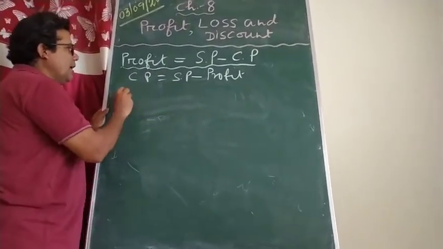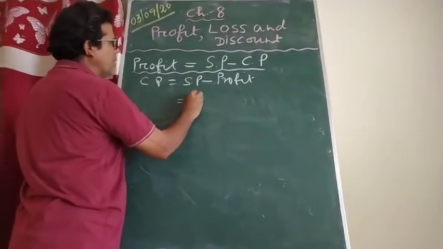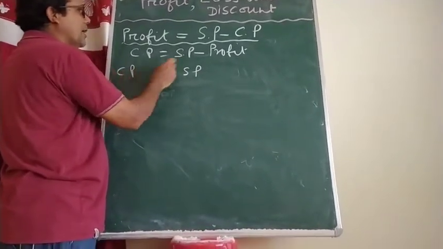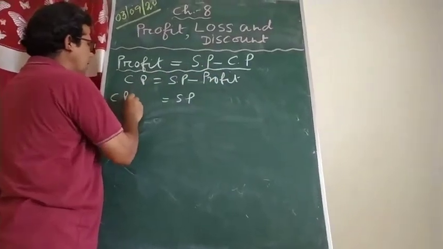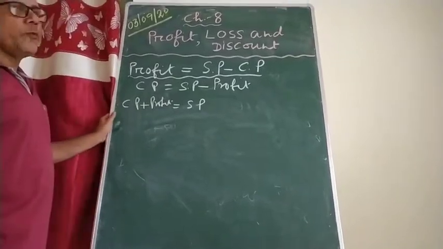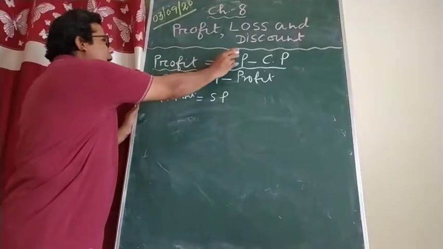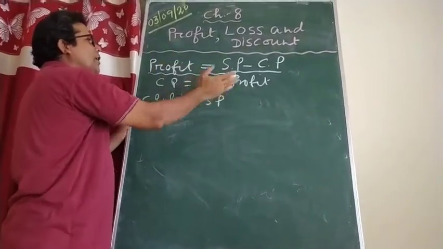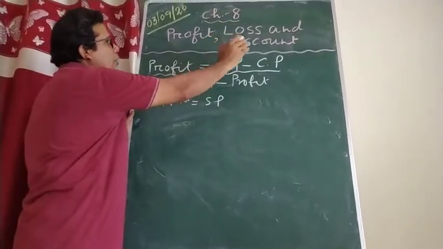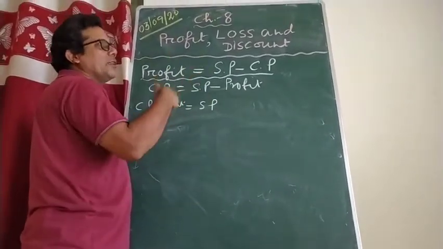Now again, on the same basis, suppose I want to make SP the subject. So let SP be on this side, I am not changing its side. CP is already on the left hand side, and now this profit will come to this side. So what we got here? SP equals CP plus profit. I hope you all know this. You learned it already, no need to learn again. If you know the one profit formula, you can easily calculate everything, because whichever thing you want to find out, you keep it on one side and transfer the remaining things to the other side.